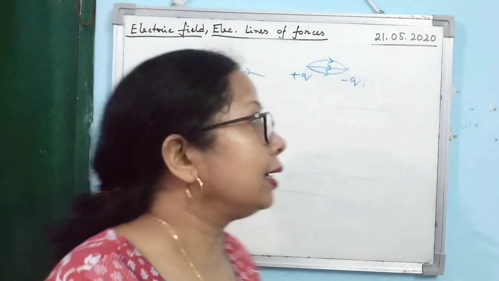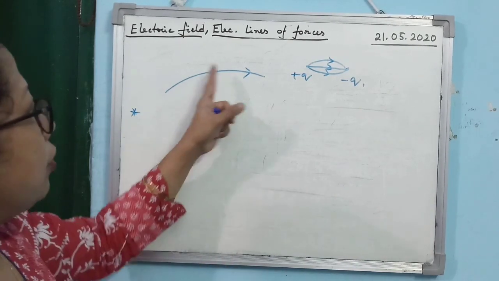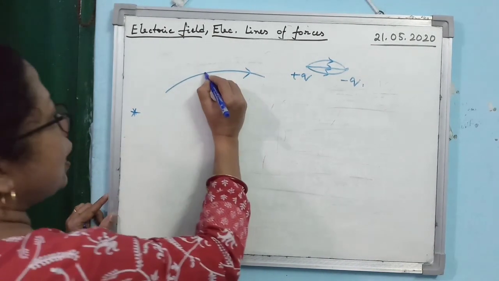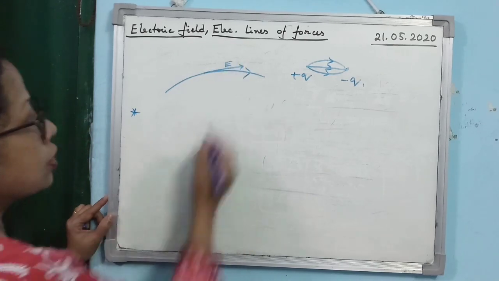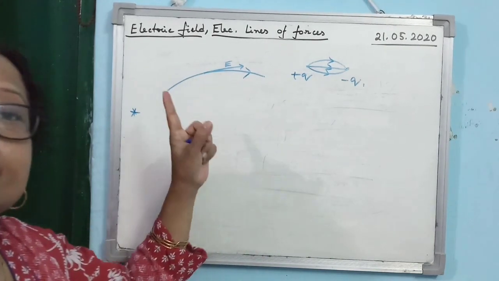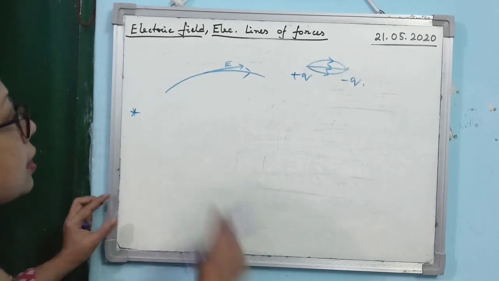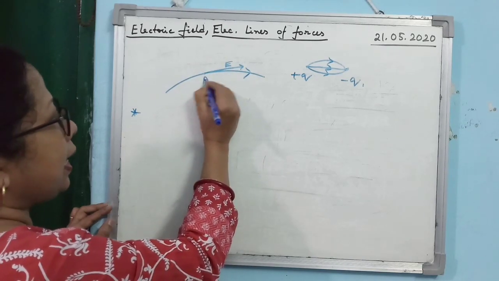Clear to everyone? Then next, a very important characteristic of electric lines of force. A tangent drawn at a point of the electric line of force gives the direction of electric field intensity at that point. Suppose there is an electric line of force and you have taken one point A on it.